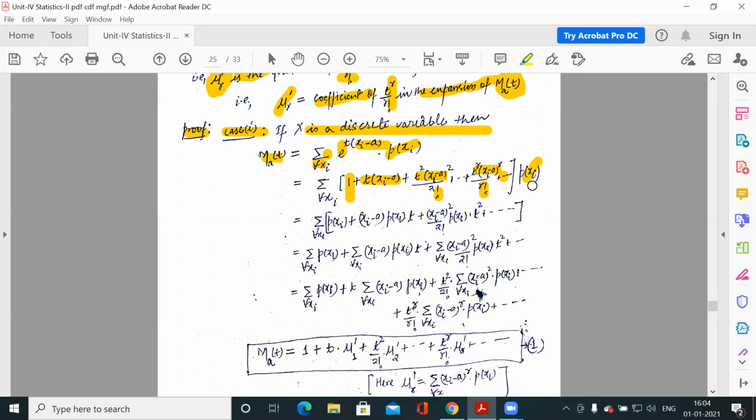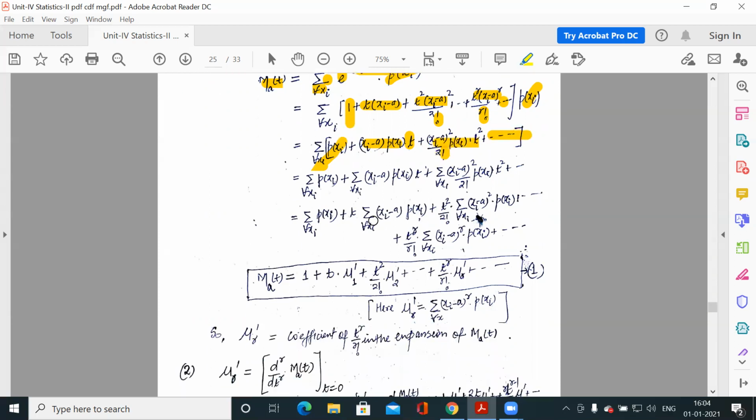Now you have to multiply this p(x) to each of these terms. So 1 into p(xi), next t into (x minus a) into p(xi), similarly (x minus a) square p(x) t square by factorial 2, up to infinity. Now I have operated summation on all these terms. So this is summation of p(xi), and summation of the second term, summation of the third term, like this for the other terms.